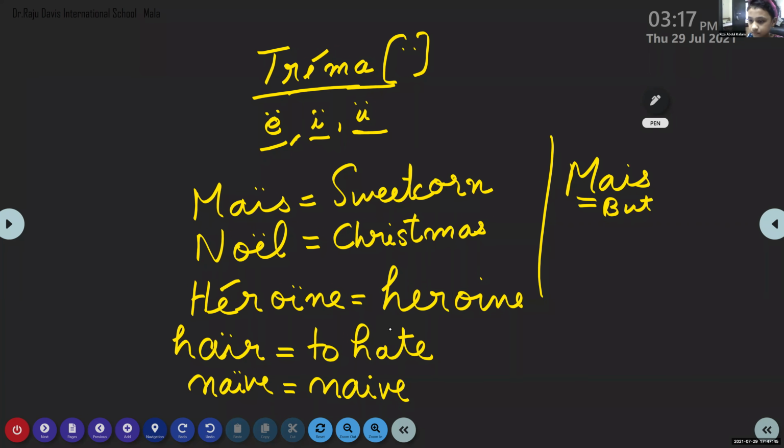Ensuite, say Adidev. Adidev, you have any doubt? Aditi, your doubt is clear, right? Ma'am, how to read heroine? Heroine. H will be silent. When H comes at the beginning of a word, H will be silent. Heroine. D'accord?